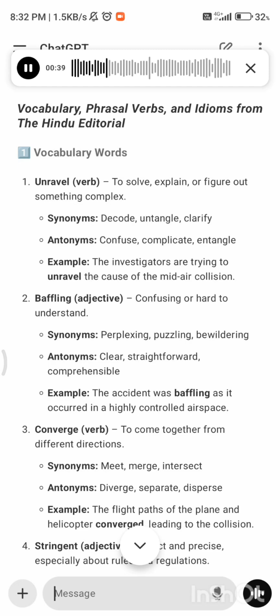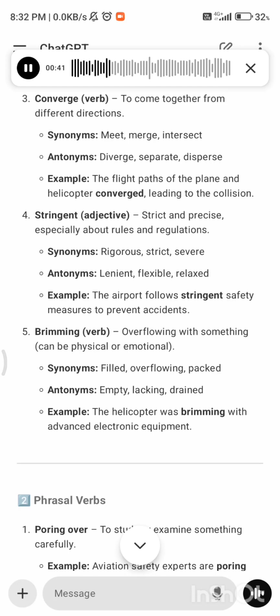3. Converge, verb: to come together from different directions. Synonyms: meet, merge, intersect. Antonyms: diverge, separate, disperse. Example: the flight paths of the plane and helicopter converged, leading to the collision.